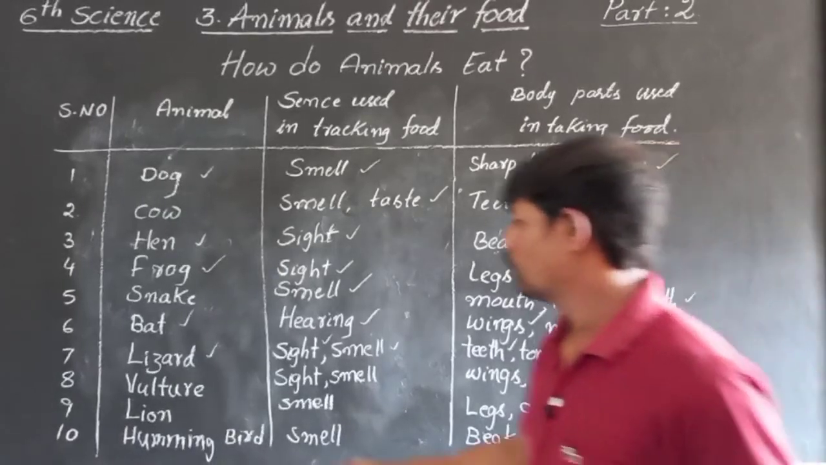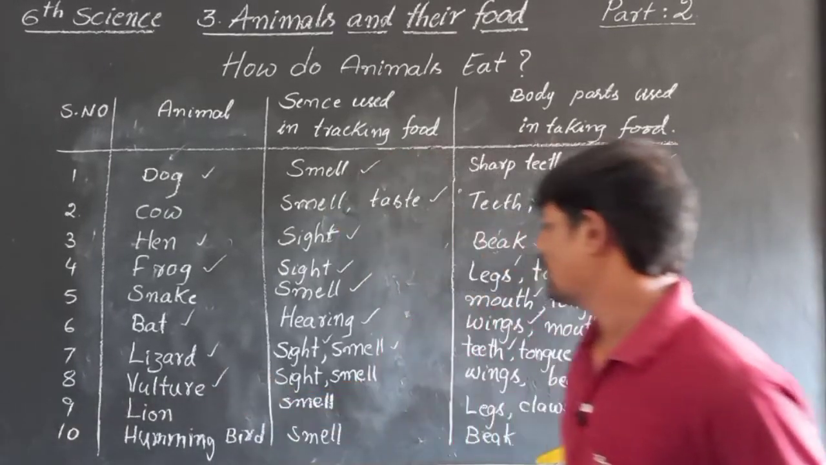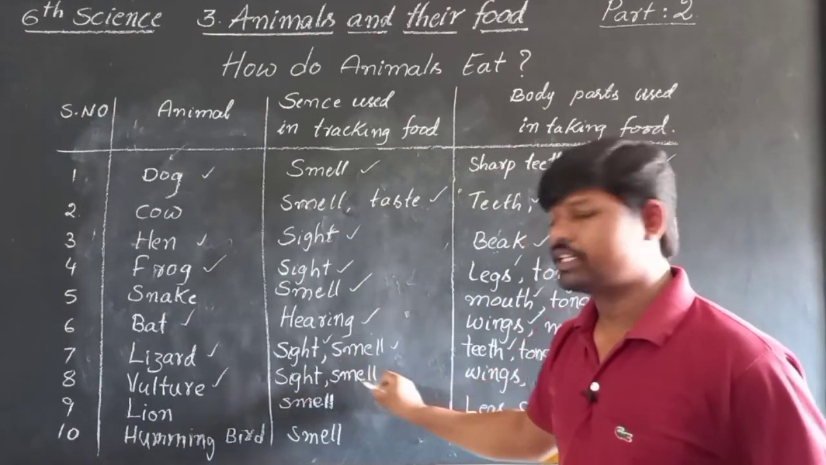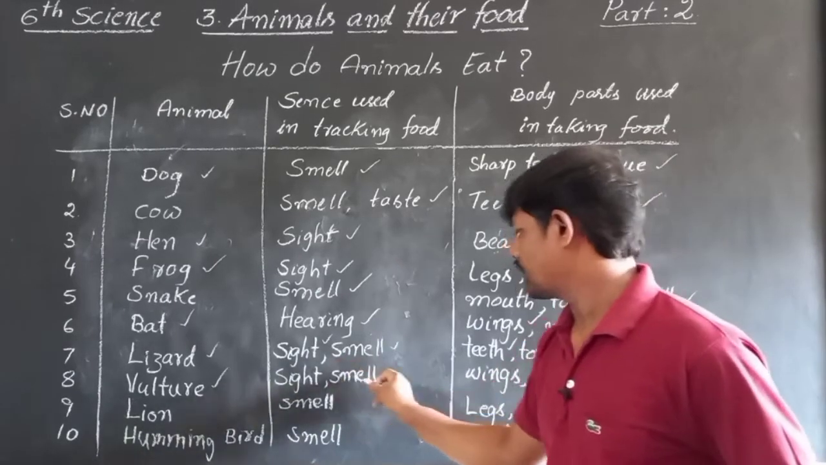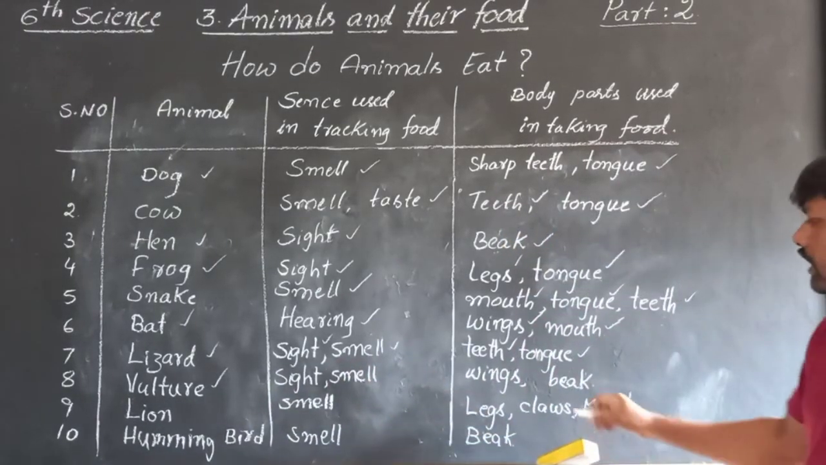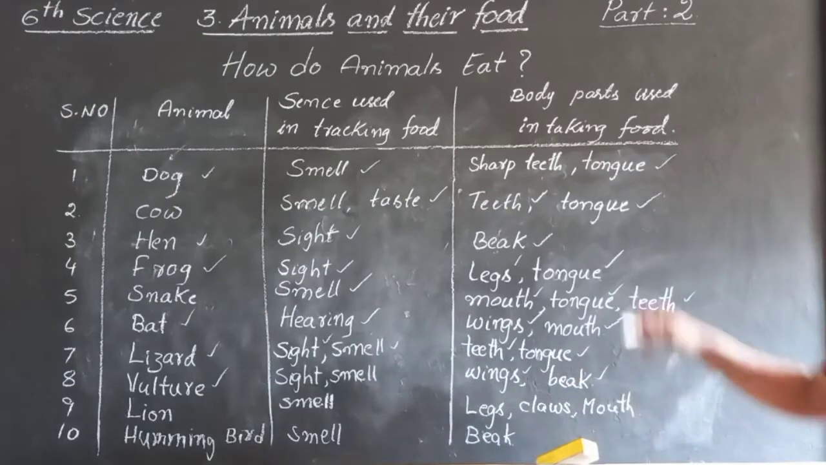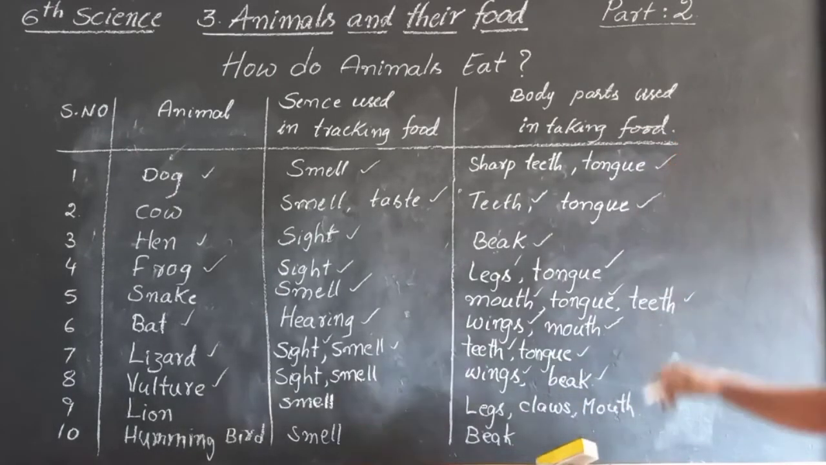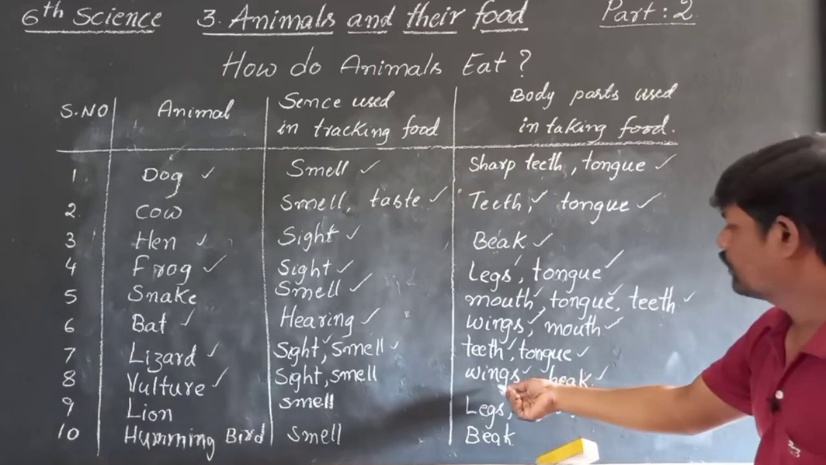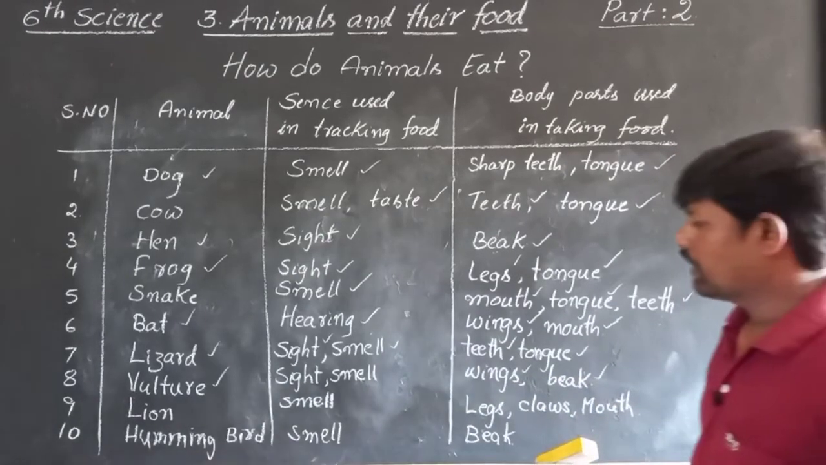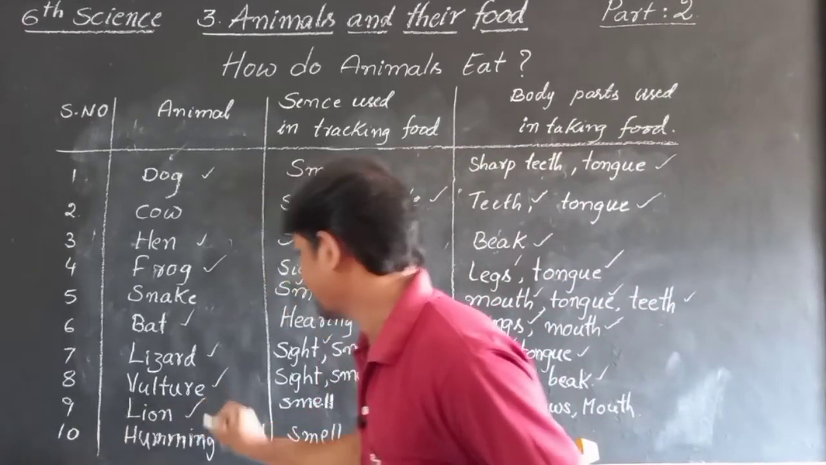Next one is vulture. So vulture has a great sense of sight and smell. It uses wings and beak to take the food. Okay, body parts used by vulture: wings and beak. And next one is lion.